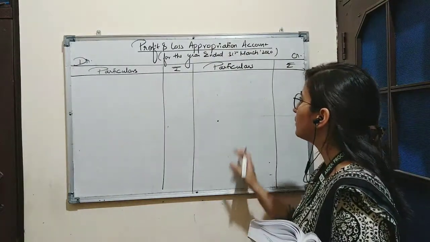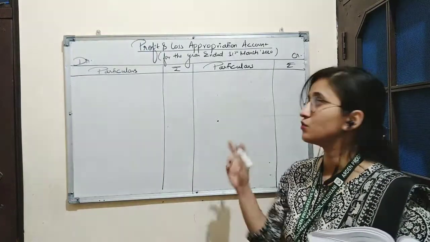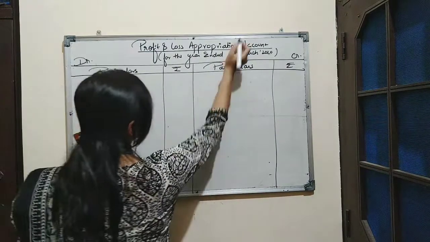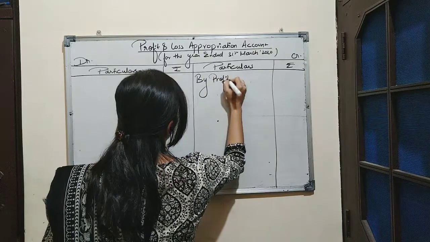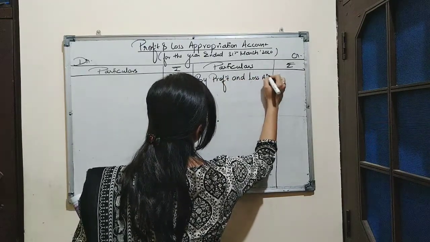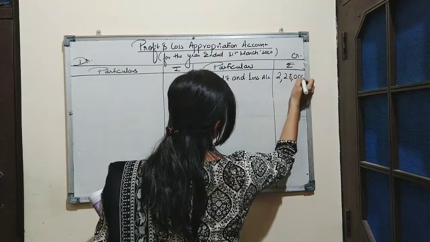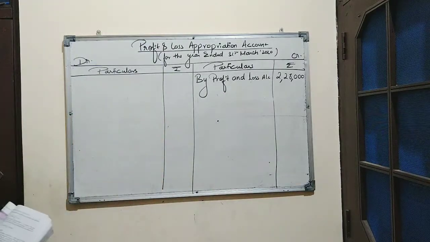So first we will write on the credit side the amount of profit transferred from P&L account to P&L appropriation account. We will write here by profit and loss account. Amount was 2,28,000. Now coming to the expenses of the business.